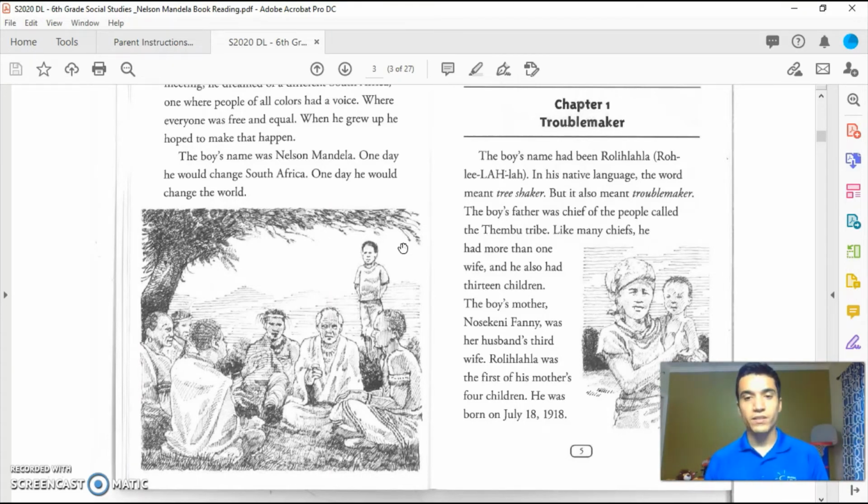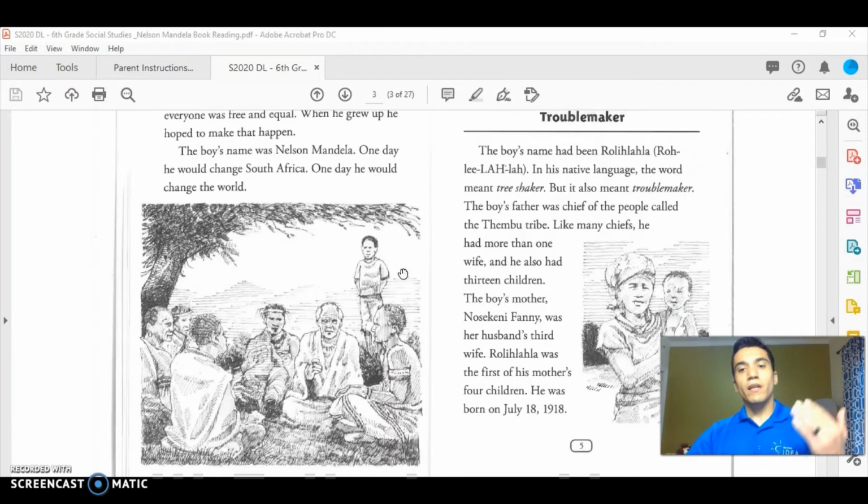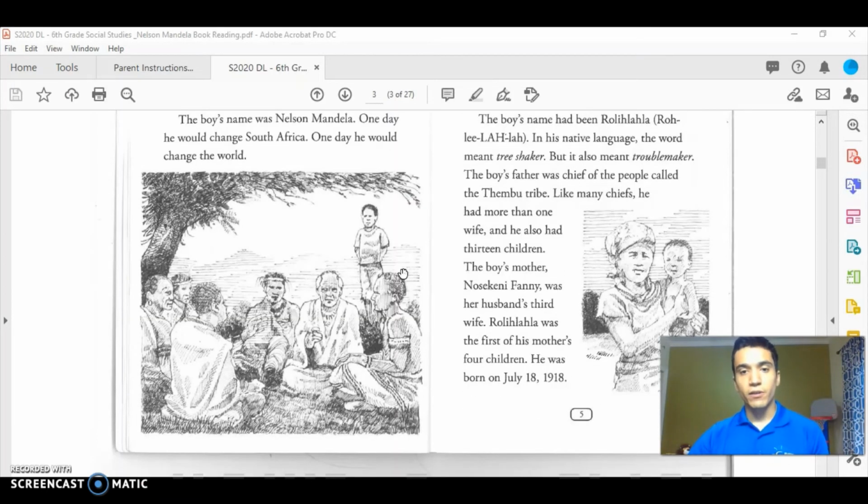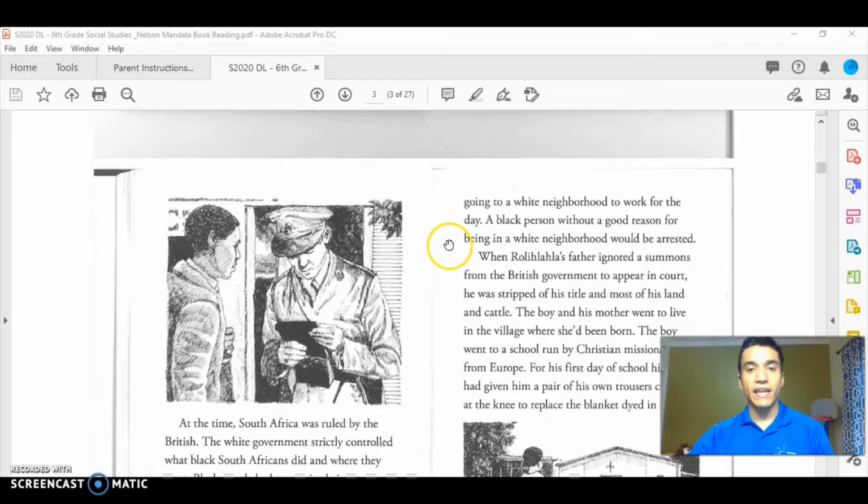Remember, it's 1920s. So like many of the chiefs in Africa at the time, Nelson's father had more than one wife. He also had 13 children. The boy's mother, Nelson's mother, was known as Nosekeni Fanny. This was Nelson's father's third wife. Rolilala was the first of 4 children. He was born on July 18, 1918.